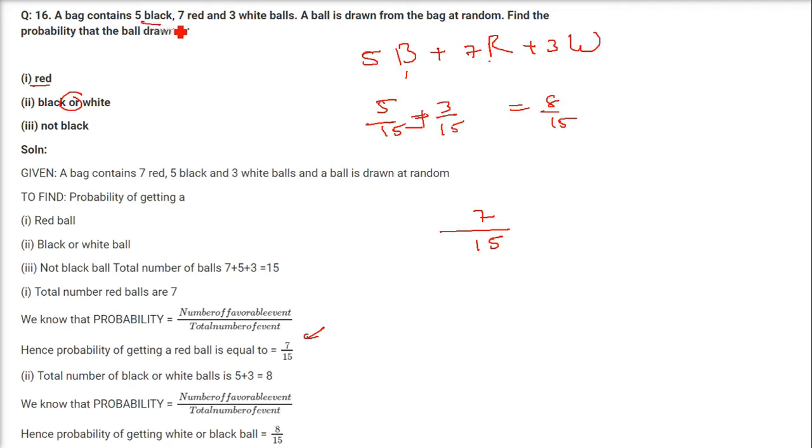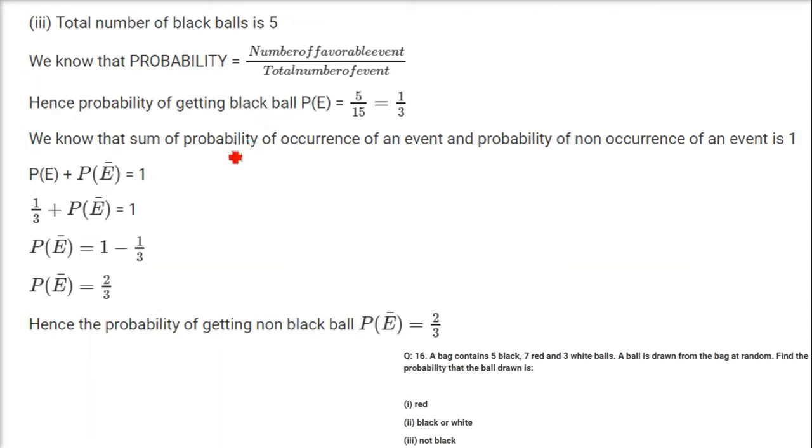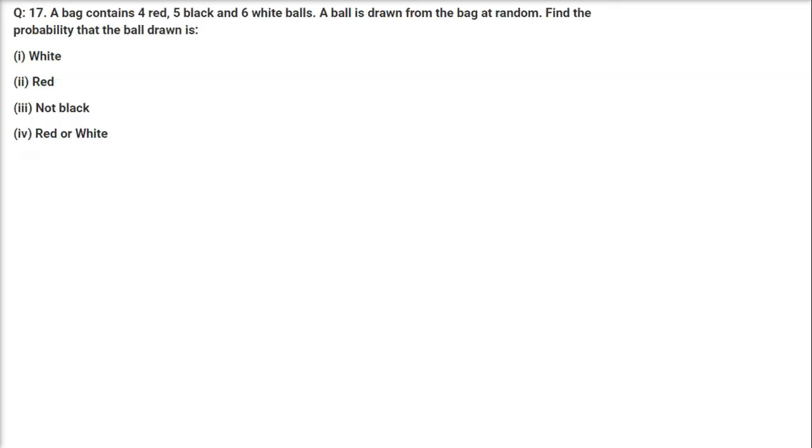Next is not black. So what is the probability of having black? This is 5 black, so 5 by 15. Now not black is just simply subtract this from 1. It will be 1 minus 1 by 3, that is 2 by 3. 2 by 3 is the probability of getting not black.